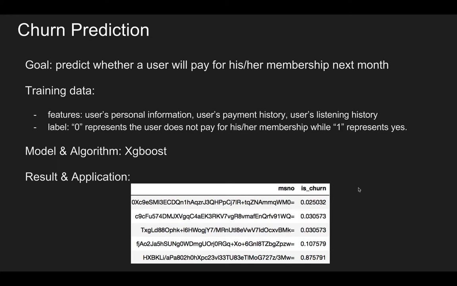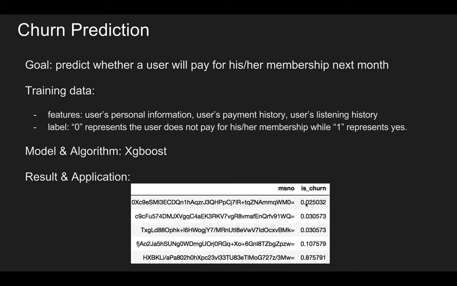And here, this is a label. When labeled 0, it means that the user does not pay for the next membership. Number 1 represents yes, he will pay for his next membership. And here is an example. This example represents the probability that this user will pay for his or her membership next month.